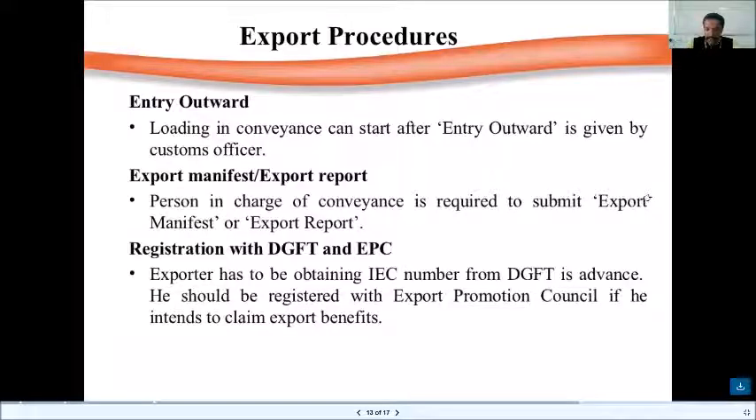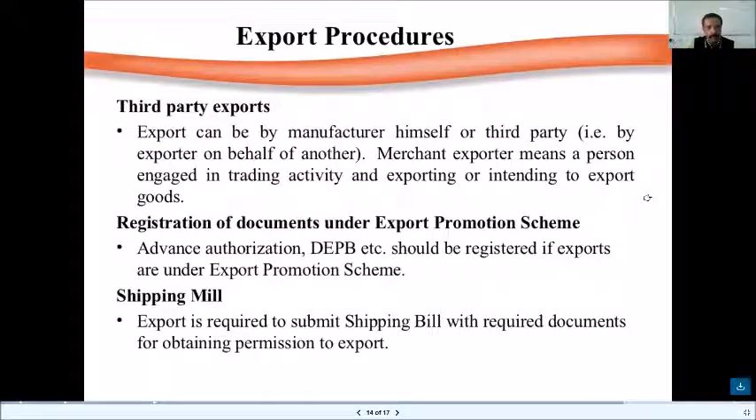Exporter has to obtain IEC number, import export code number, from the DGFT, the Director General for Foreign Trade, in advance. He should be registered with Export Promotion Council if he intends to claim export benefits. So export procedures, third party exports. Exports can be by manufacturer himself or a third party, that is by an exporter on behalf of another. Merchant exporter means a person engaged in trading activity and exporting or intending to export goods.